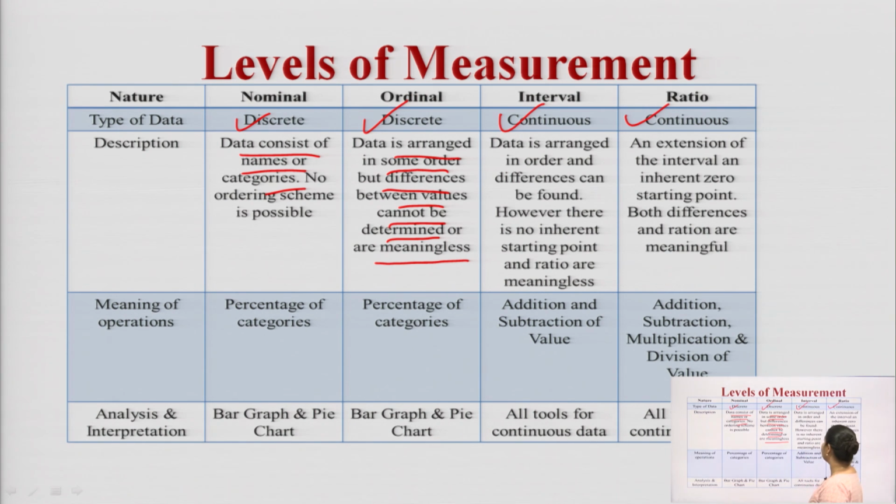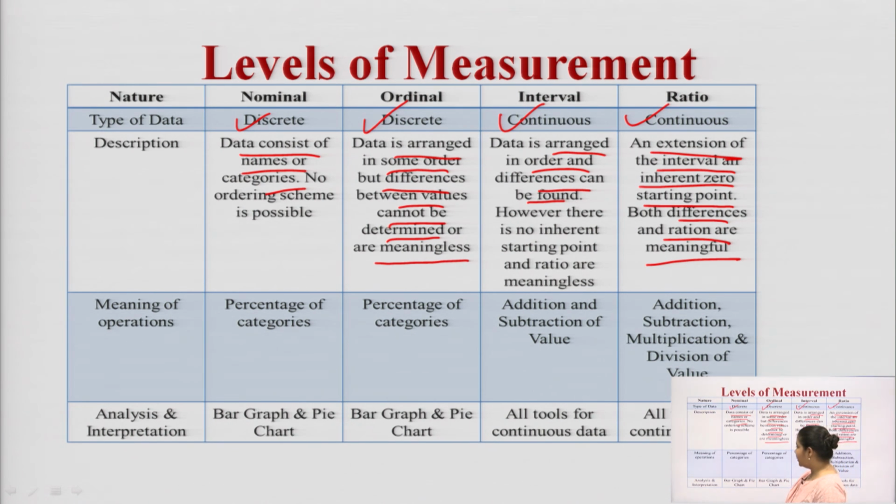When you talk about the interval scale, data is arranged in order and the difference can be found, meaning the difference between one value and the other is visible and you can evaluate it. Now, the ratio scale is an extension of the interval scale and has an inherent 0 starting point, and both the difference and the ratio are meaningful.